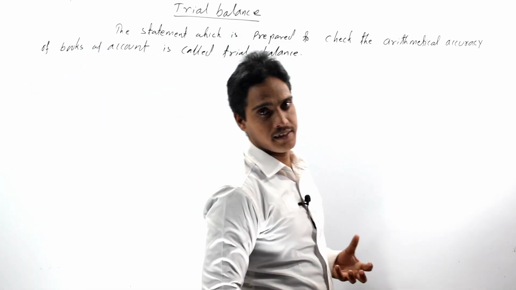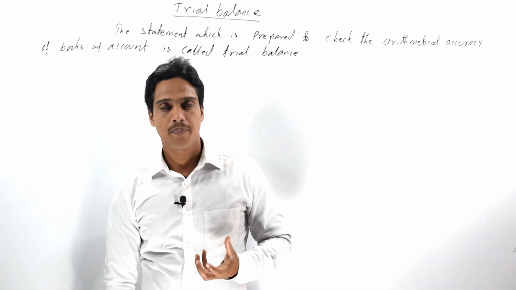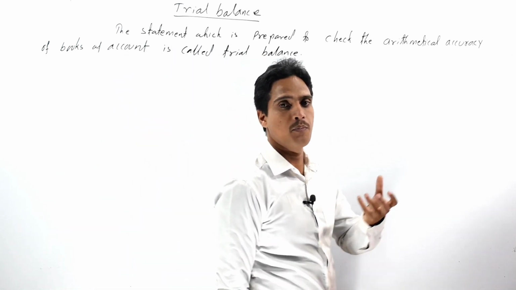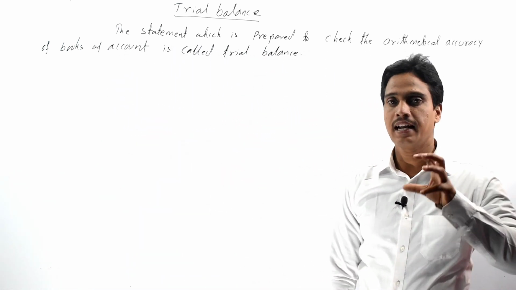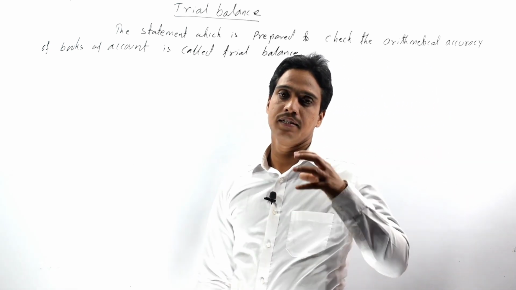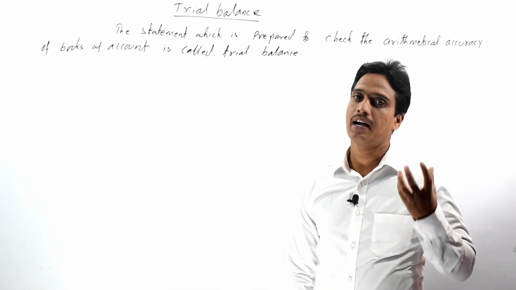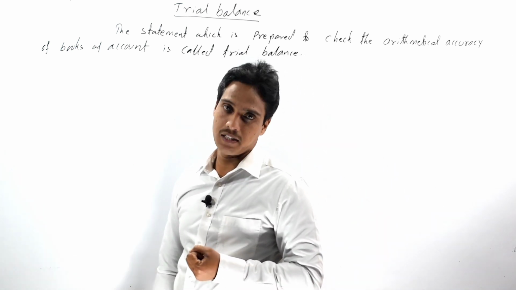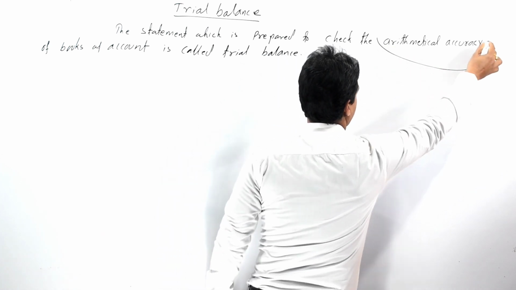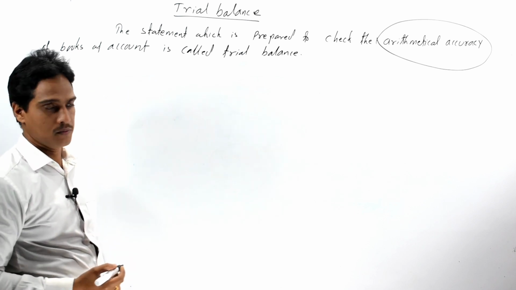Trial balance is simply a statement which is prepared to check the arithmetical accuracy of books of account. Generally, it can be prepared at any date, but the preparation of a trial balance at the closing of the accounting year is compulsory. So, it is prepared to check the arithmetical accuracy of books of account.